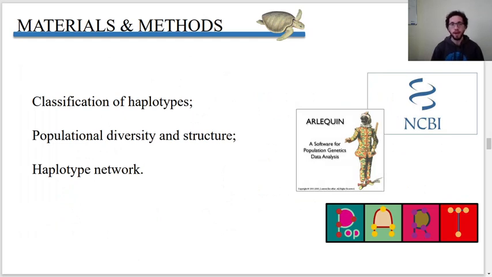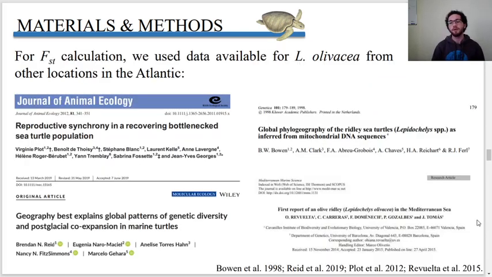The haplotype and nucleotide diversities and structure analysis were calculated in Arlequin, and a haplotype network using the Median Joining method was constructed in PopArt. For evaluation of populational structure, we used data available from olive ridleys from other locations in the Atlantic.